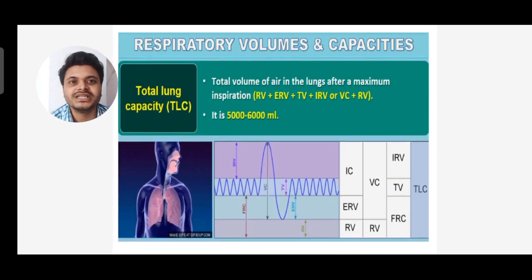Next is total lung capacity, that is TLC. It is the total volume of air in the lungs after maximum inspiration, that is RV plus ERV plus TV plus IRV. It is about 5000 to 6000 ml. So total lung capacity includes all of these.